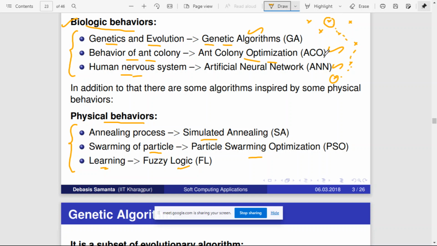So that is called ant colony optimization. Similarly, artificial neural networks are inspired from the human brain. The human brain contains several neurons, and each neuron stores some information, and they behave like a complex network, right? One neuron may activate another neuron, and it follows some pattern, and accordingly we take decisions. The algorithm which is inspired by the human nervous system is called ANN, artificial neural networks, right?